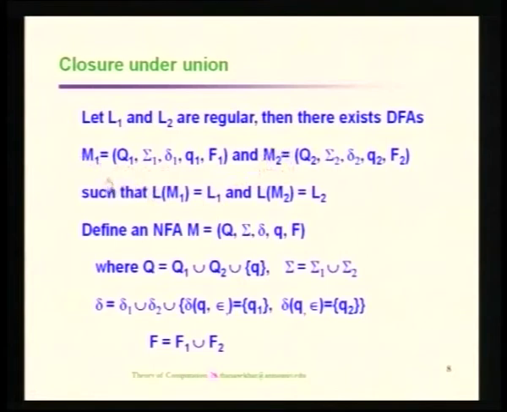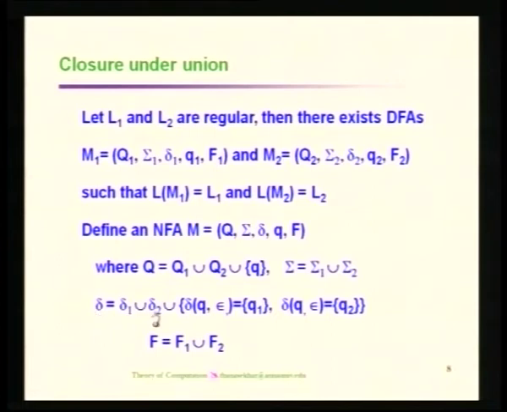If you want to recognize the string by the first automata, then we need all the transitions from delta 1. If it is going to be done by the second automata, we need all the transitions from delta 2. So, every transition from delta 1 and every transition from delta 2 must be there in your delta, that is nothing but the transition for your new automata.